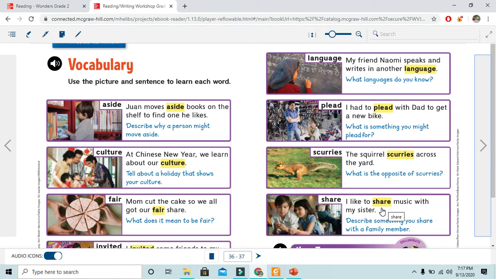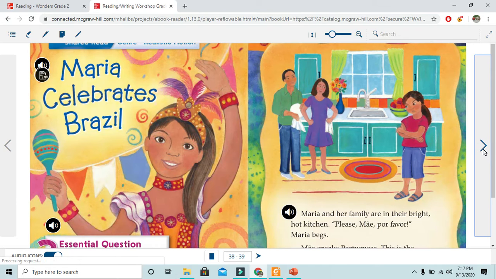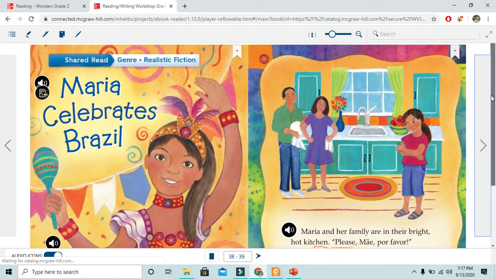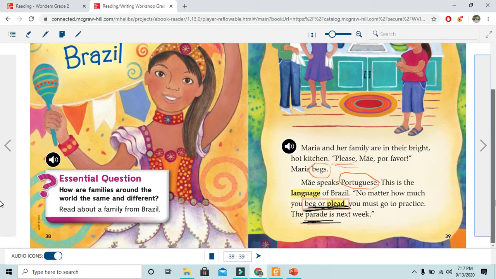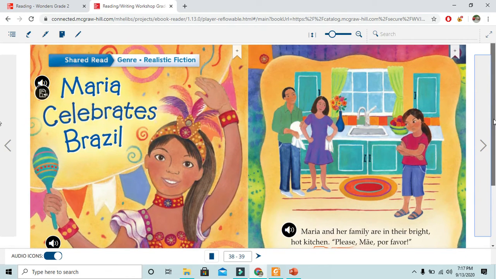Okay, what I need you to do now is to use those words in new sentences, your own sentences. Turn the page. Let's go to page 38 and 39. Here we have the name of the new story for this week.